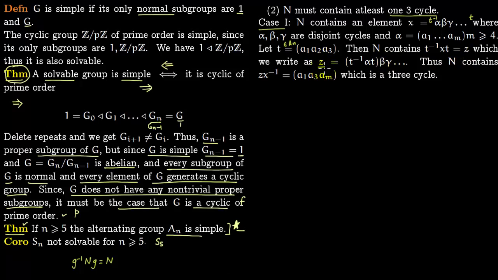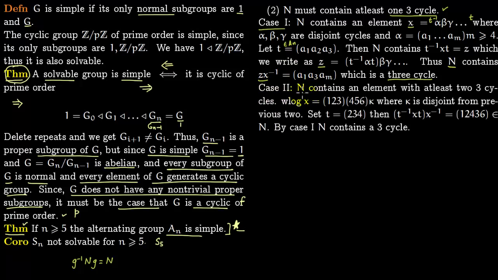So z lies in the normal subgroup, and we are saying that x lies in the normal subgroup. So since n is a subgroup, it contains zx inverse. If you write zx inverse, it will be of the form a1, a3, am. This is just computation. So this is a 3 cycle. So for case 1, if n contains a 4 cycle like this, then n will contain a 3 cycle. So it contains at least one 3 cycle. So we have been able to prove 2 for case 1.